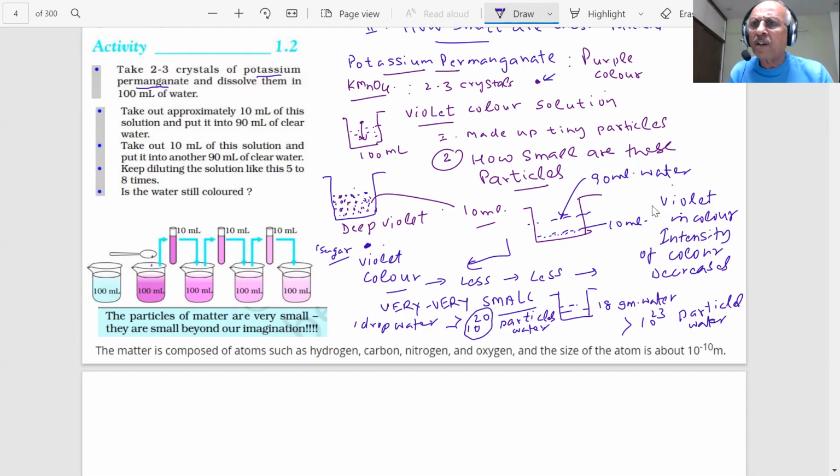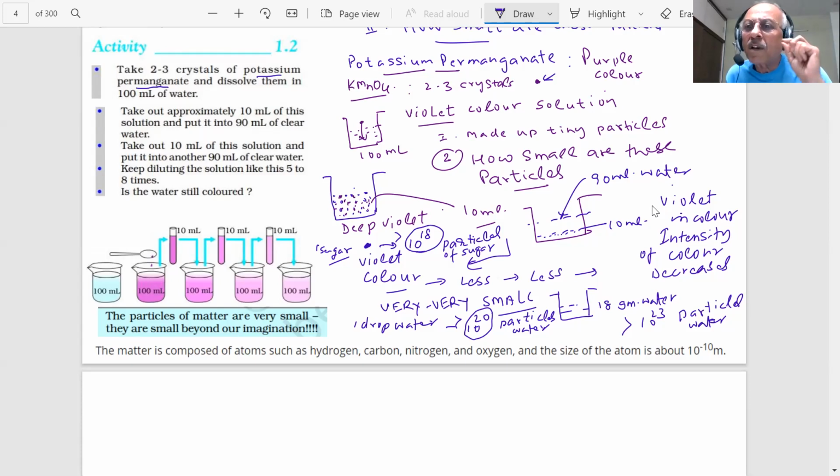Take one crystal, and this one crystal may contain more than 10 power 18 particles of the sugar. So, sir, there is a large number of particles in just one crystal of sugar. Yes, I'm saying millions and billions, trillions and trillions of particles. More than that. 10 power 6 is 1 million. 10 power 9 is a billion. And what I'm talking about is the number 10 power 18.